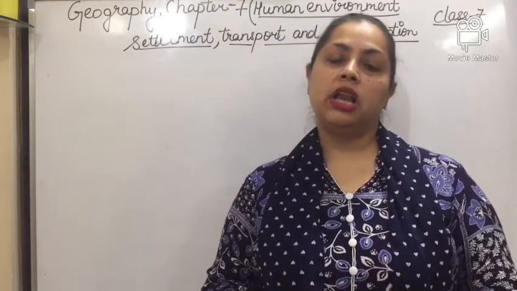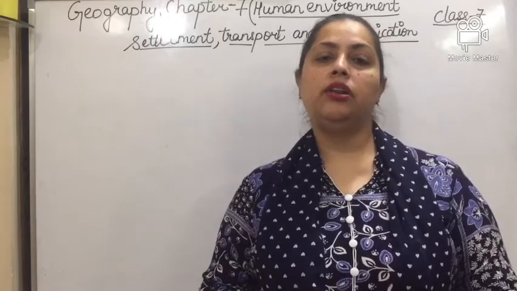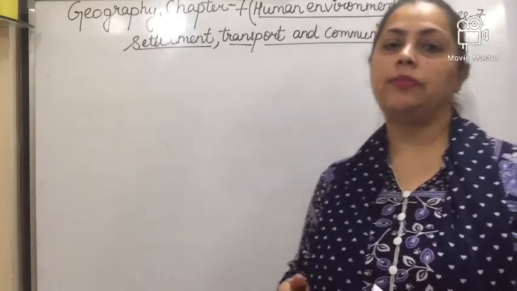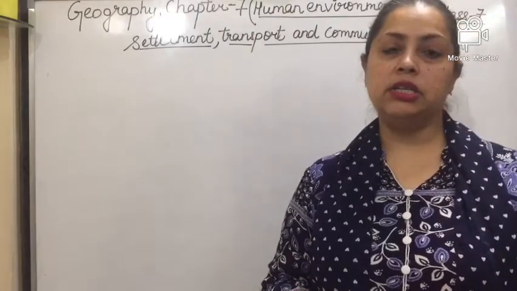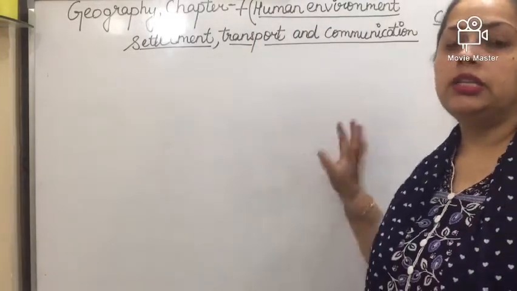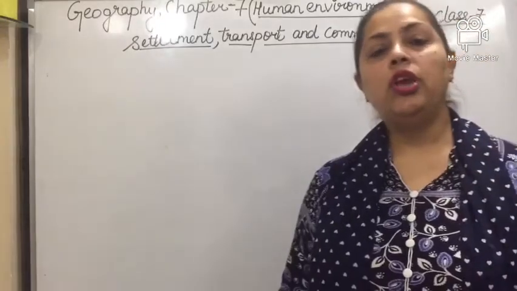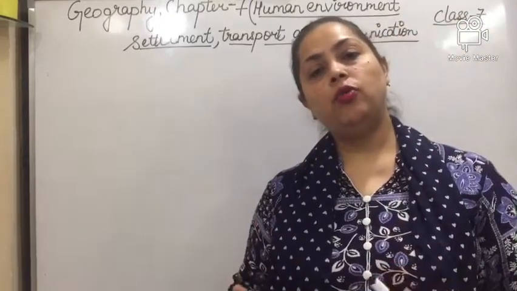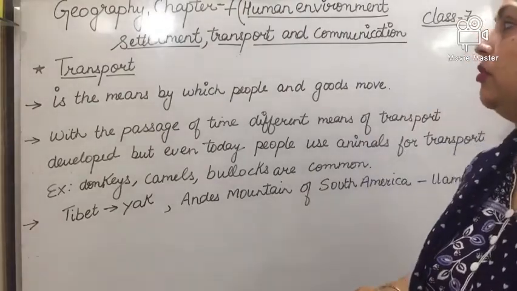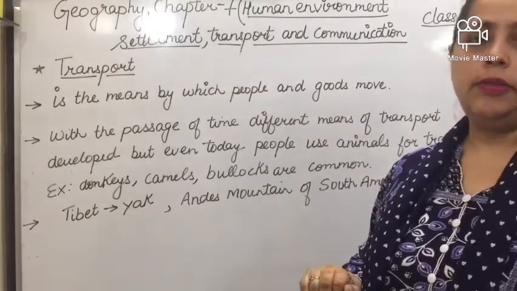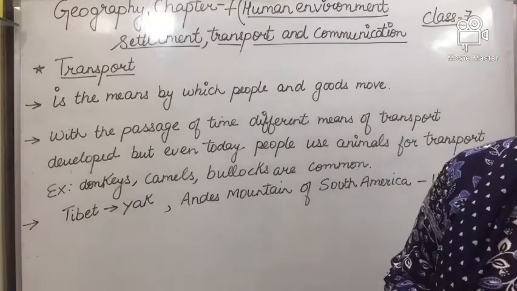Okay, in the previous class we have already started a new chapter of geography, chapter number 7, Human Environment: Settlement, Transport and Communication. Today we will continue with the same topic. The next topic is transport. What do you mean by transport?